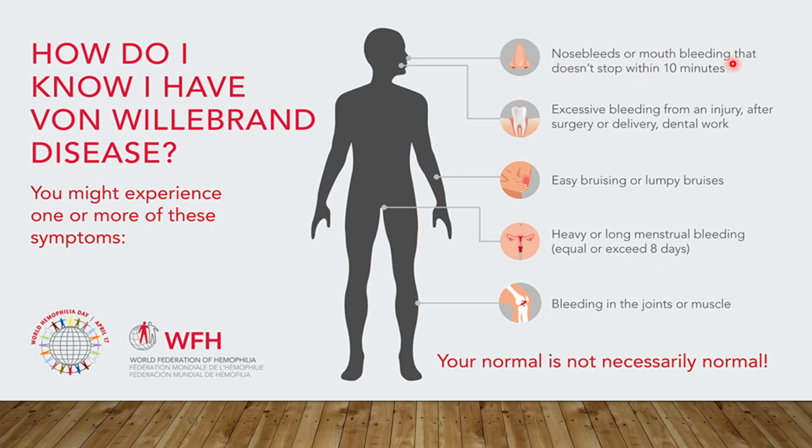So these are a few clinical manifestations of von Willebrand's disease. Nosebleeds or mouth bleeding that does not stop within 10 minutes, excessive bleeding from an injury after surgery or delivery, especially dental work mostly, easy bruising or lumpy bruises, heavy or long menstrual bleeding equal to almost 8 days or more than that, bleeding in the joints or muscle. So these are a few clinical manifestations which may look normal to us, but they are generally not normal, especially the dental work and bleeding in the gums and so on.